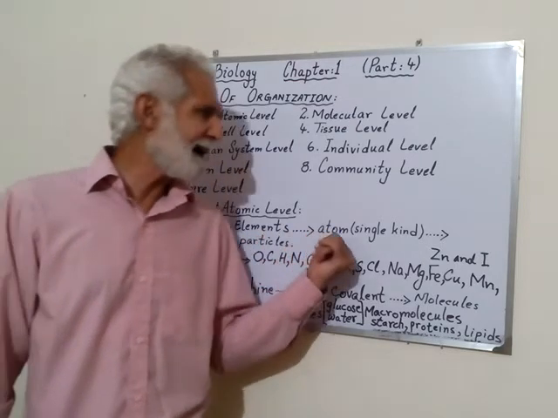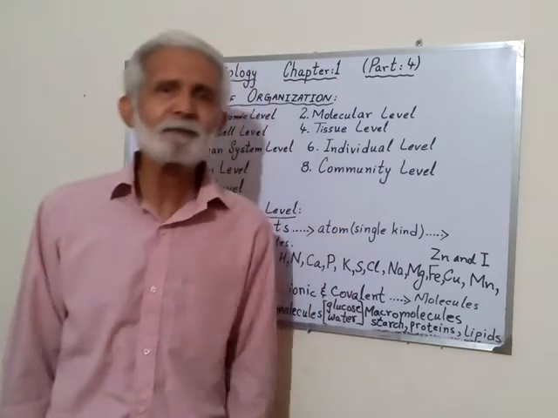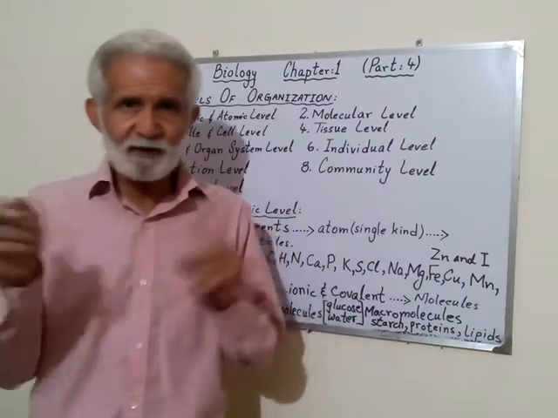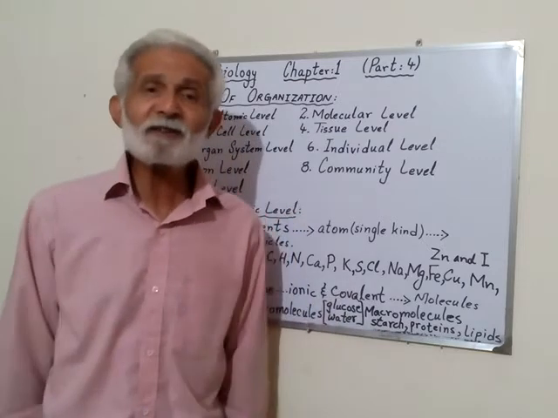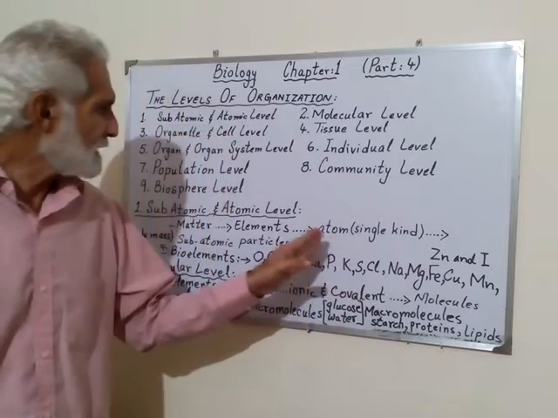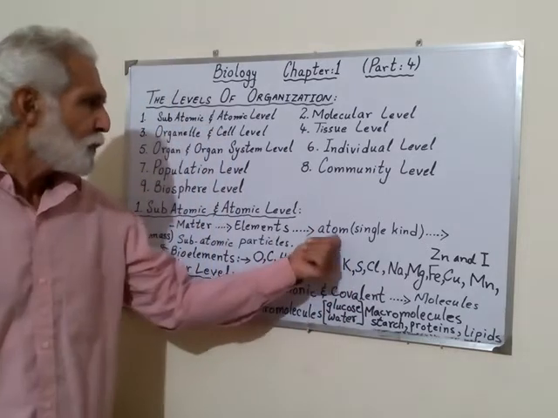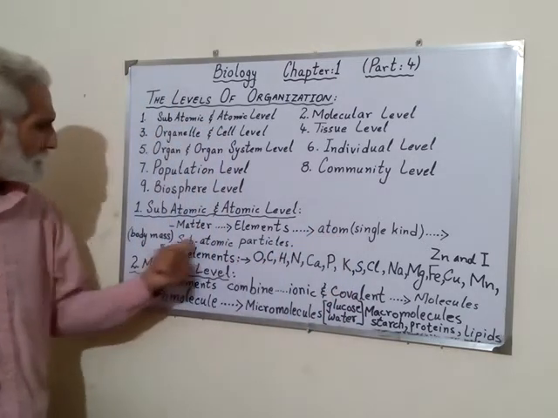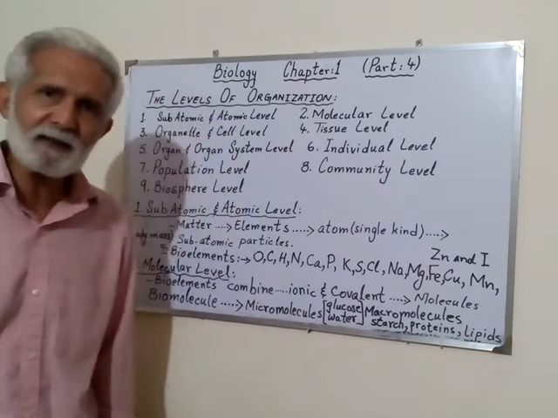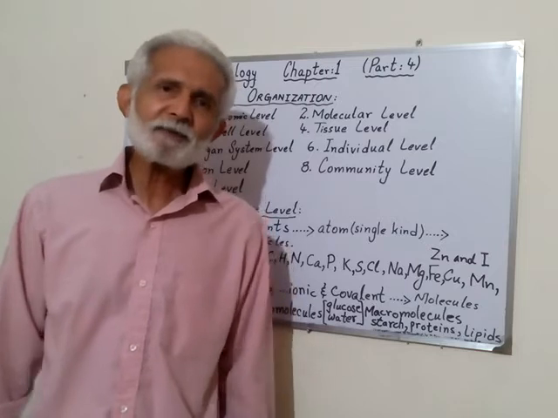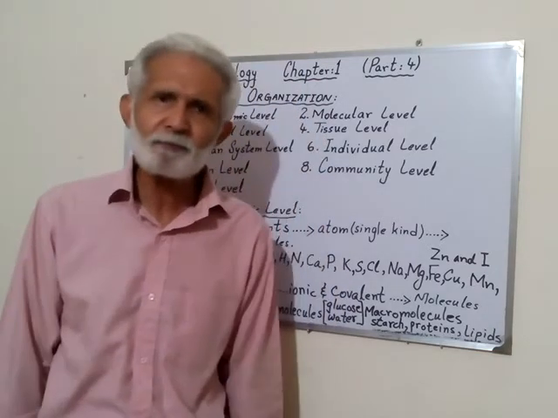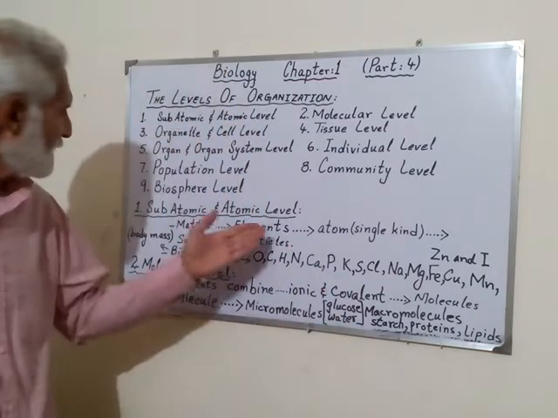Elements are formed by atoms of a single kind. This is a chemistry topic, but here I have told you the relation between chemistry and bio, then physics and bio. Then atoms combine and form elements. From where do atoms come? Subatomic particles. Atoms have subatomic particles, mainly electron, proton and neutron. This is what the level is.